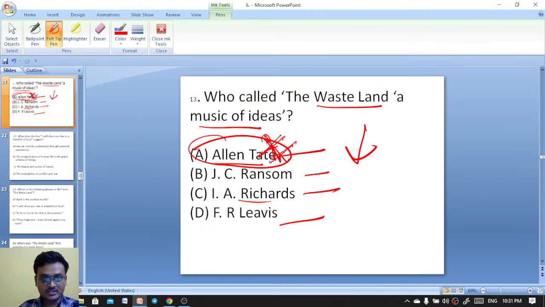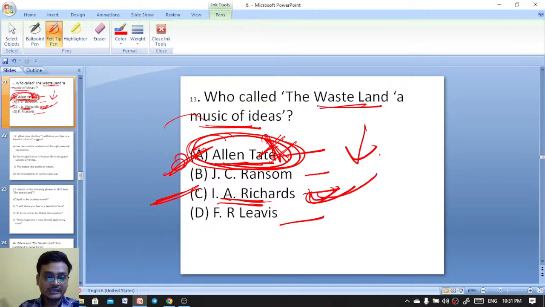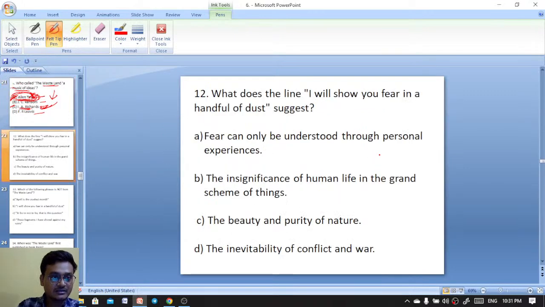It is not Allen Tate actually, it is I. A. Richards. The right answer has been given. You will find 99% of people have written the answer Allen Tate on their blogs and websites, but it is actually I. A. Richards who called The Waste Land a music of ideas. I. A. Richards is the right answer.